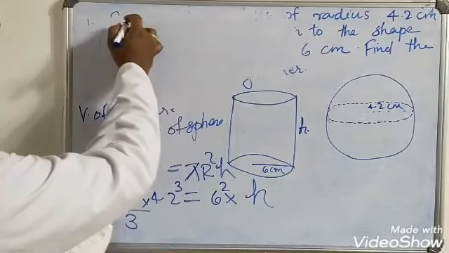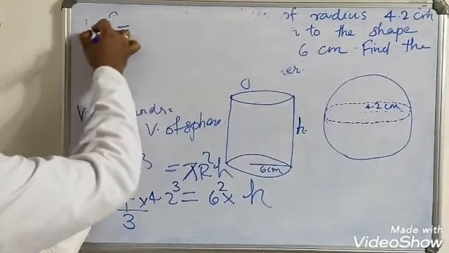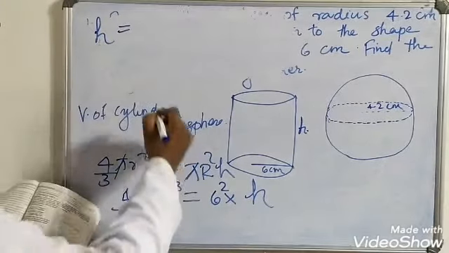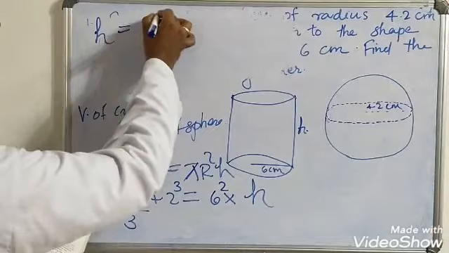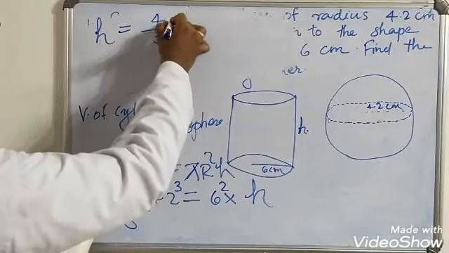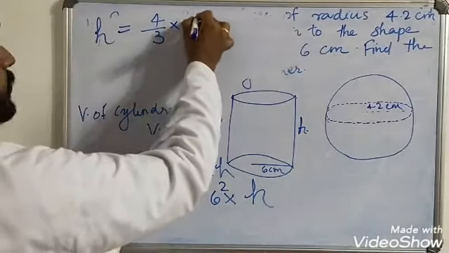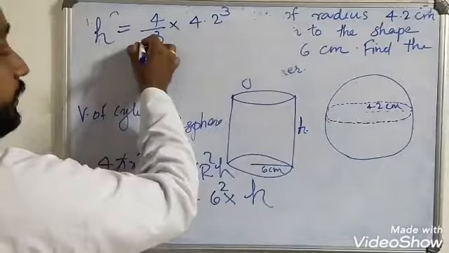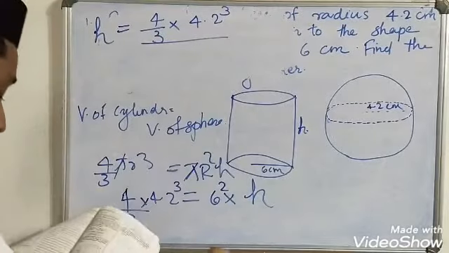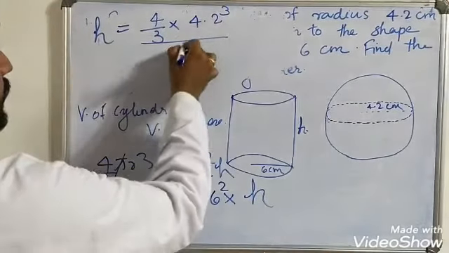So h is equal to 4 by 3 into 4.2 cube divided by 6 square.